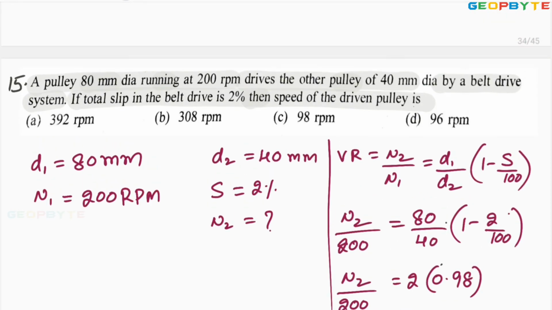Look at option A. Option A itself is absolutely correct. I hope you understood this problem. Let us take one more problem.